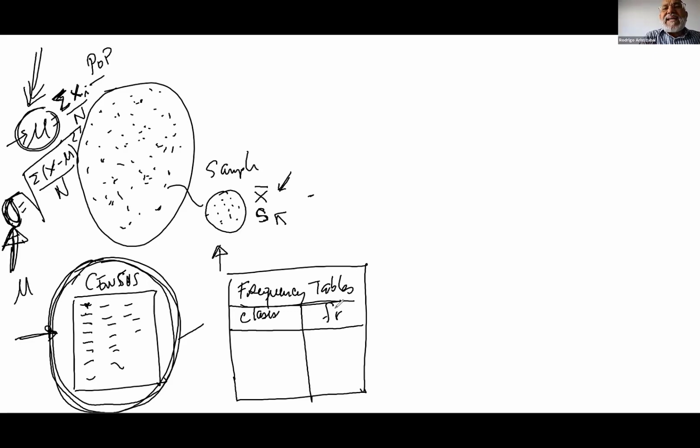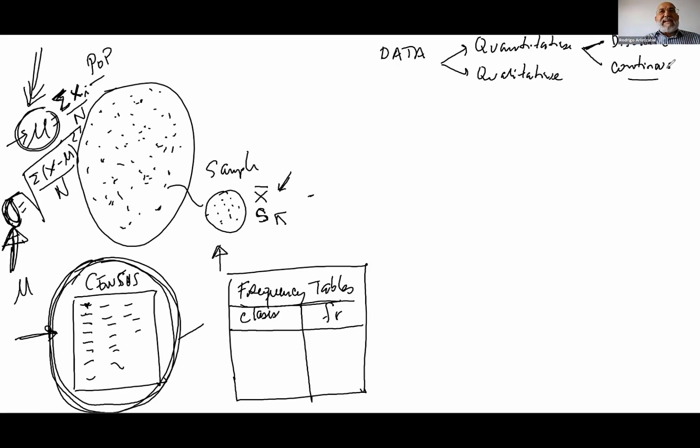We have different kinds of data. Basically, we have quantitative and qualitative. And quantitative data could be classified as discrete and continuous. This is basically the classification for data. Quantitative, when we can measure one characteristic using a scale with numbers. And qualitative data, when we study one characteristic to which we cannot assign a number. We only classify, for example, color. We cannot measure. When we collect our data, we cannot assign a number.